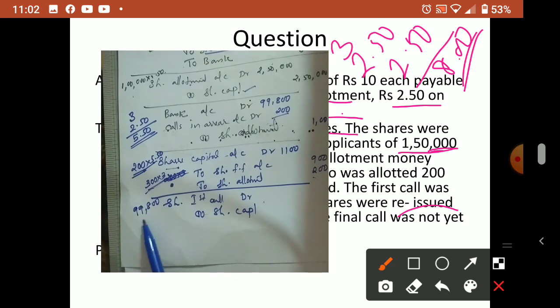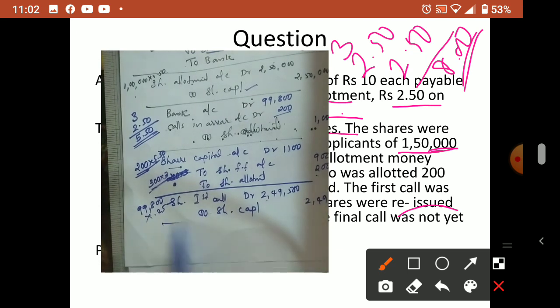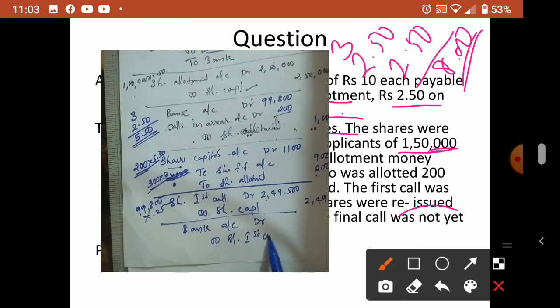So total number of shares available is now 99,800. So 99,800 into 2.5, we'll get 2 lakh 49,500. So here no arrear. So what we write? Bank account debtor to share first call, 2 lakh 49,500. So this way you have to write.